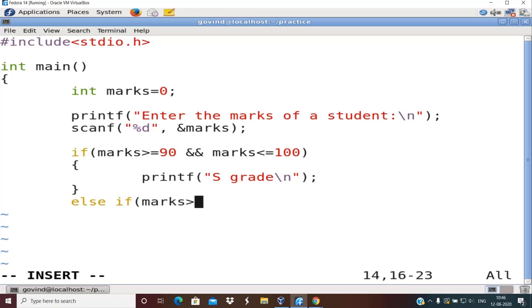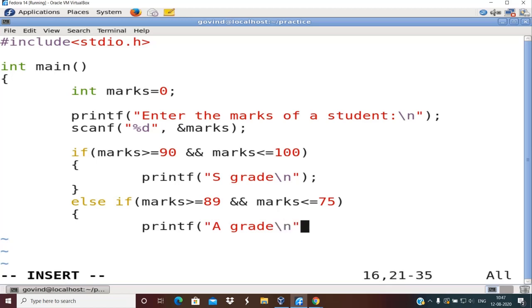So I'll check whether the marks is greater than or equal to 89, logical AND marks is less than or equal to 75. So if this is the case, you print that the grade obtained by the student is A grade. Again we are not done with that because there are other grades remaining.